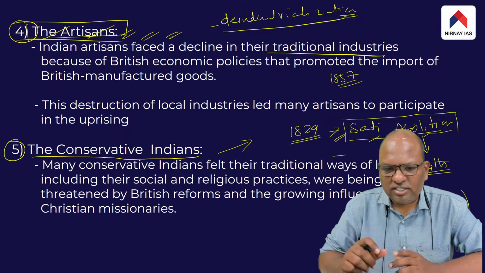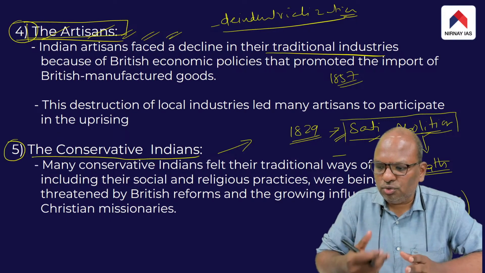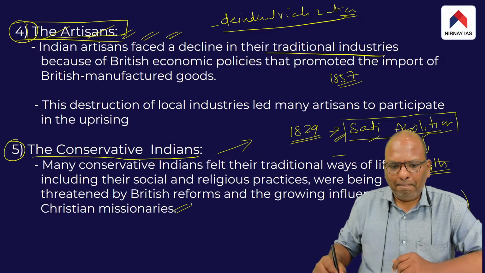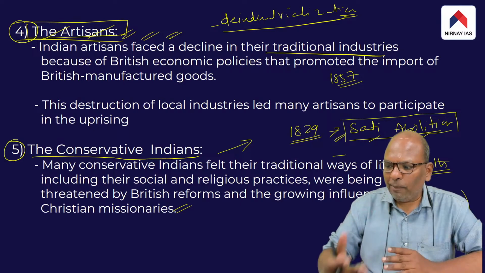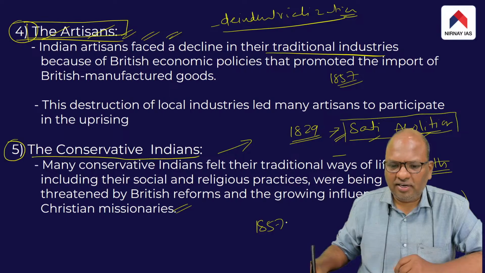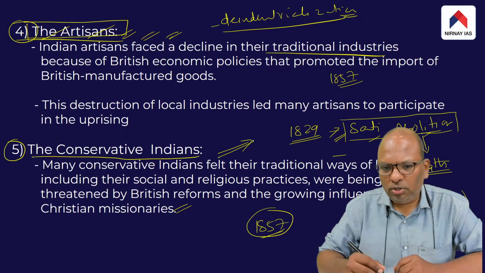They began to feel that the British were unnecessarily interfering in the socio-cultural matters of the Indians. So therefore, they too were looking for an opportunity to revolt. When the sepoys revolted in 1857, they too actively came forward and gave their full support to the sepoys.